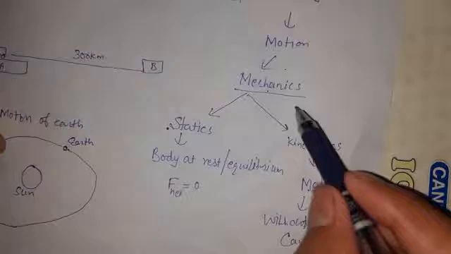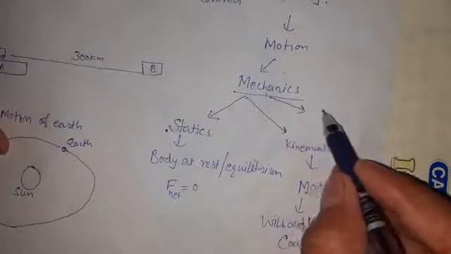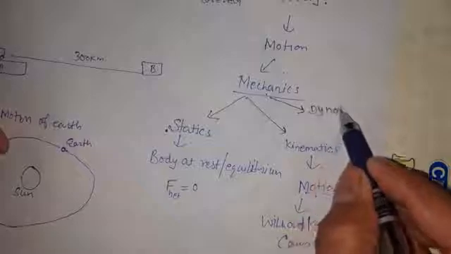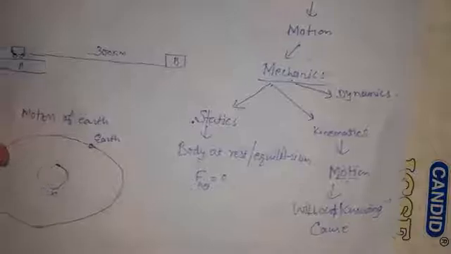Now the third sub branch of mechanics is dynamics.